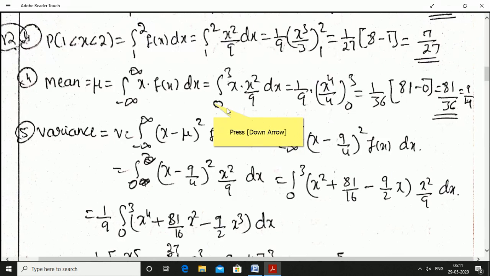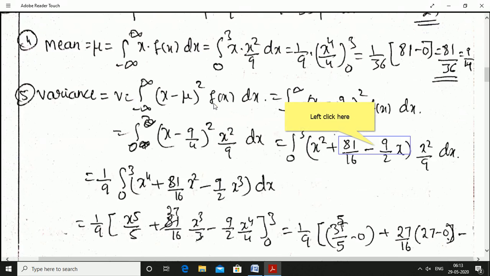Now, mean is equal to, we define the mean for the continuous random variable as integration minus infinity to infinity x into f of x into dx. But this function f of x exists only from the interval 0 to 3. Hence it is integration 0 to 3 x into f of x. Value within the limit 0 to 3 is x square by 9. 1 by 9 constant, x square into x is x cube.